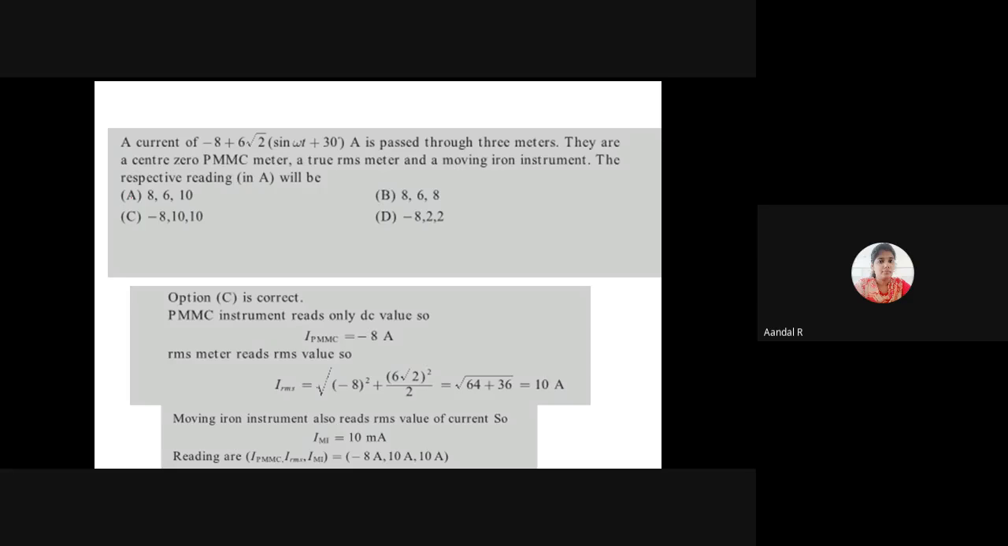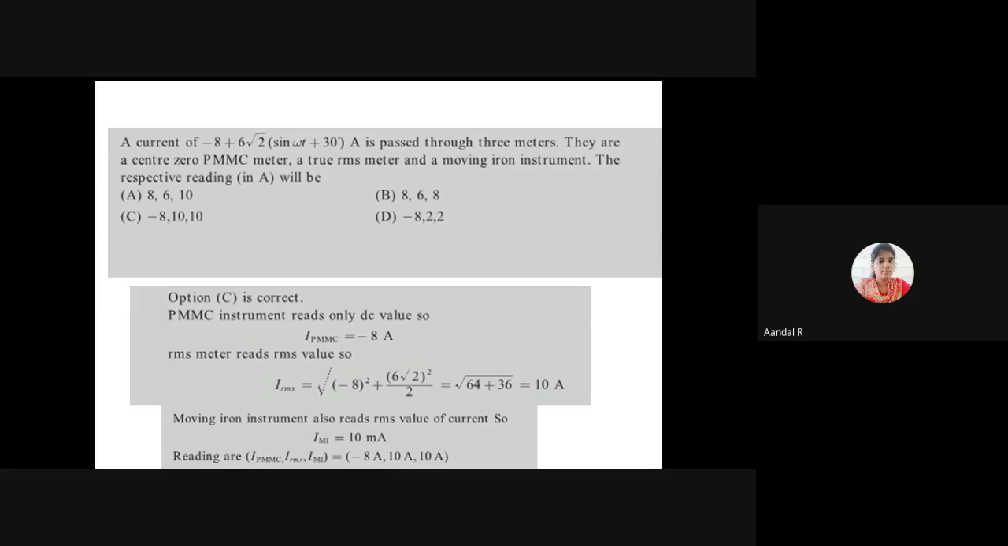We know that the first meter is a PMMC meter. Will a PMMC meter measure DC or AC current? Yes. A PMMC instrument usually always reads a DC current only.